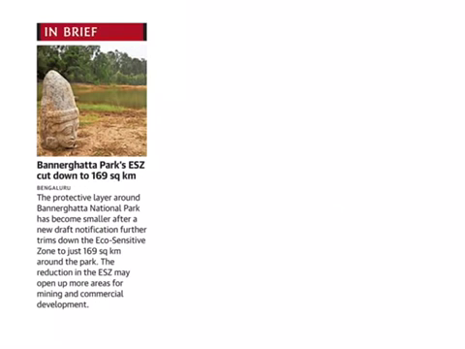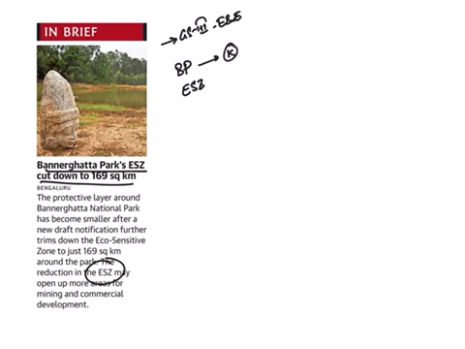The next article is Bannerghatta Park's eco-sensitive zone cut down to 169 square kilometers. This topic comes under GS paper 3, Environment and Ecology. Here you should know about Bannerghatta Park and also about eco-sensitive zone. Firstly, Bannerghatta National Park is located in Karnataka and is famous for elephants. And the article is saying the eco-sensitive zone of Bannerghatta National Park is reduced to 169 square kilometers.